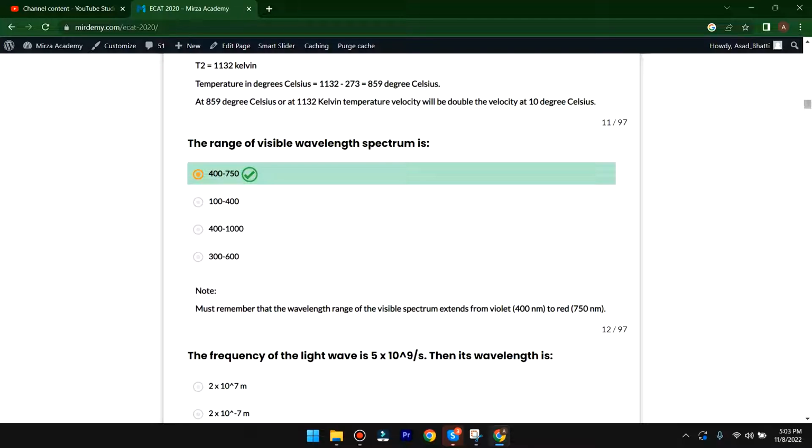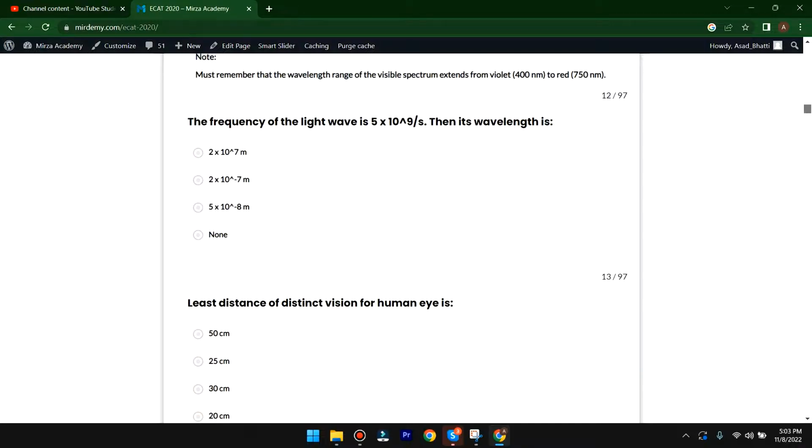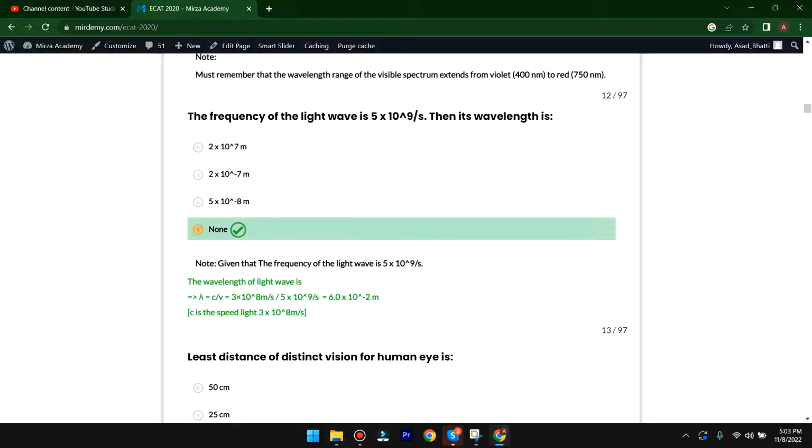The next MCQ is here. The frequency of the light wave is 5 multiplied by 10 raised to power 9 per second. Its wavelength is equal to option A, second option, third option. The correct value is not given as an option here. So here it will be the D option.